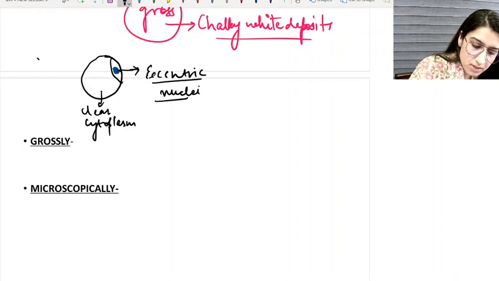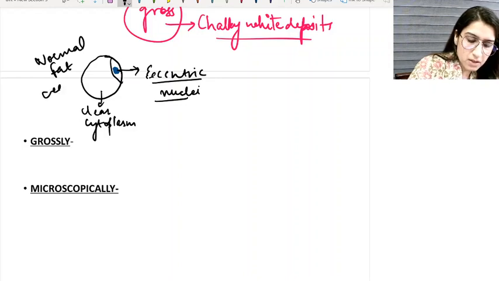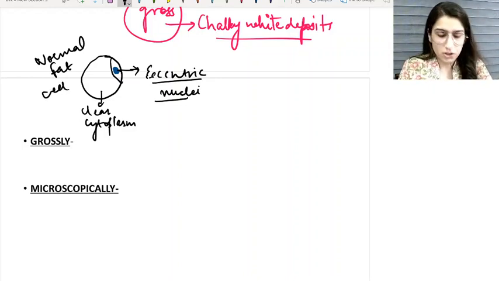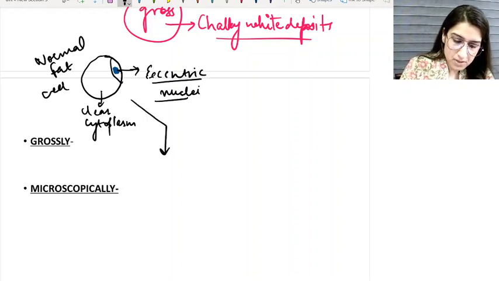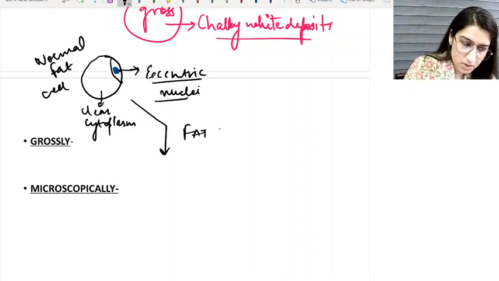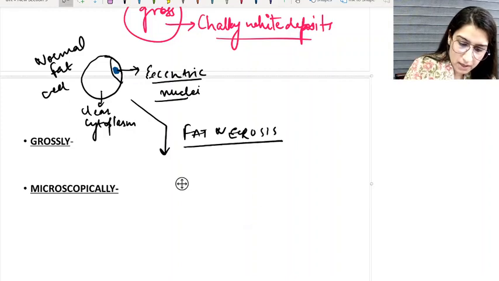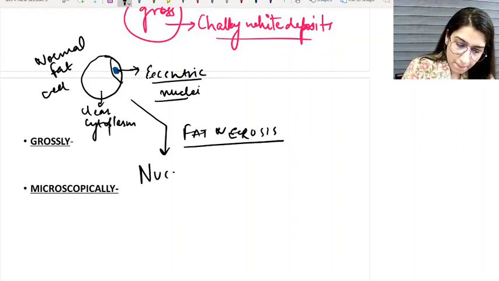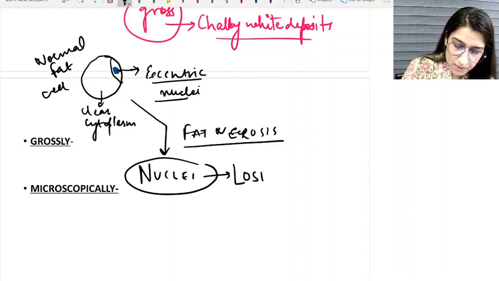So this is a normal fat cell. Now what happens if this cell undergoes fat necrosis? The nuclei is lost.